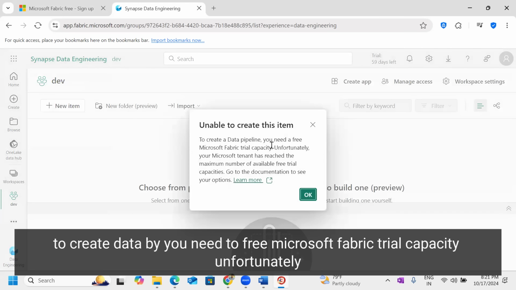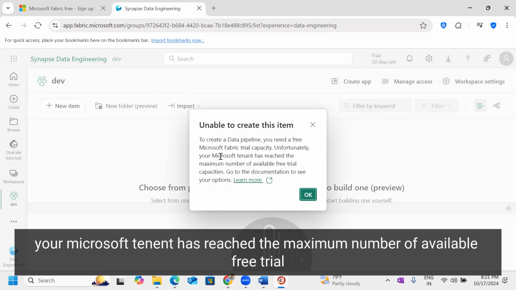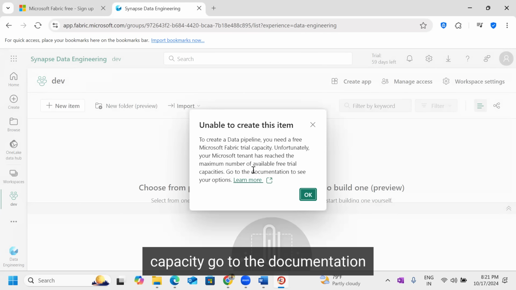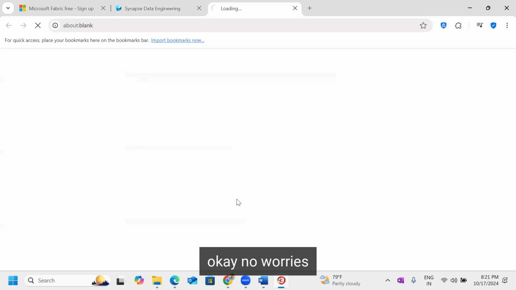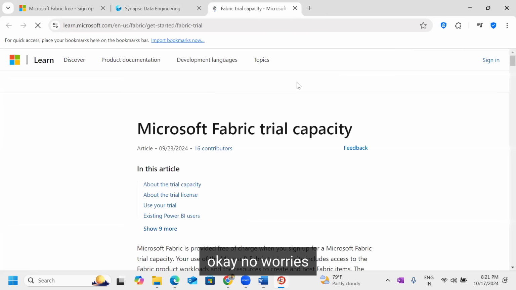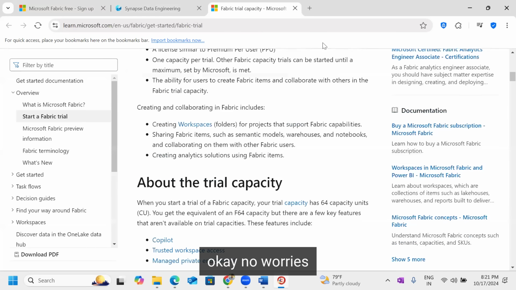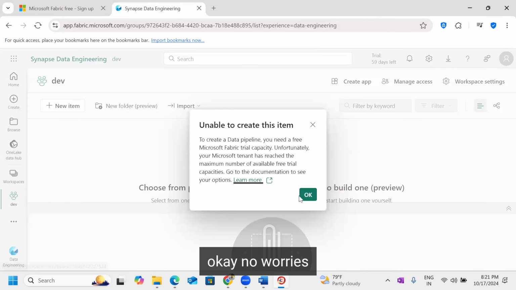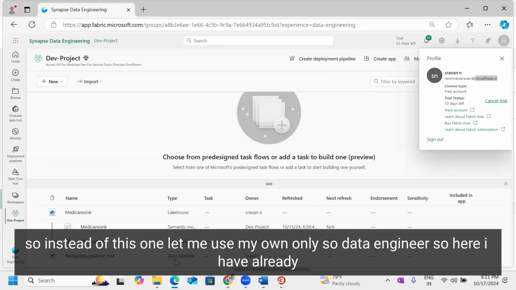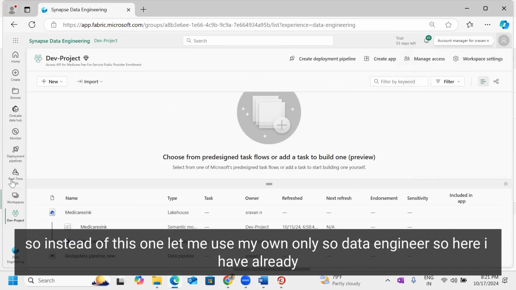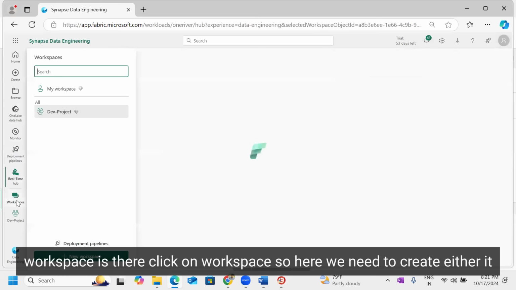To create a data pipeline, you need free Microsoft Fabric trial capacity. Unfortunately, your Microsoft tenant has reached the maximum number of available free trial capacity. Go to the documentation. Okay. No worries. So instead of this one, let me use my own only. So data engineer. Here I already have a workspace.